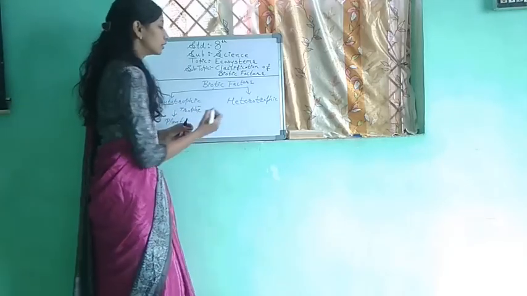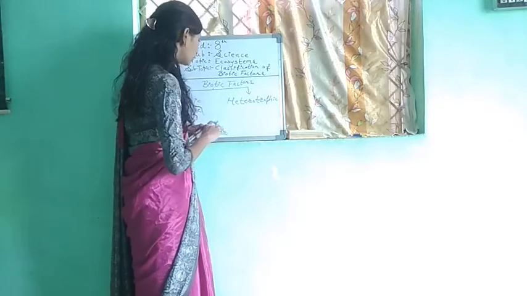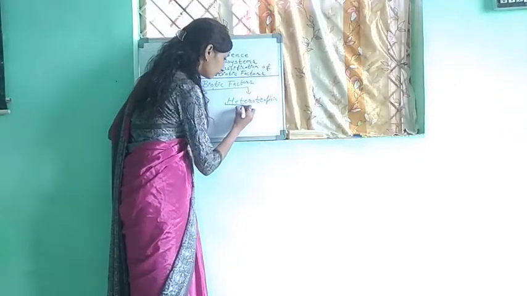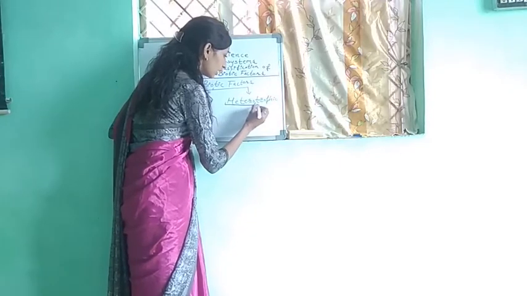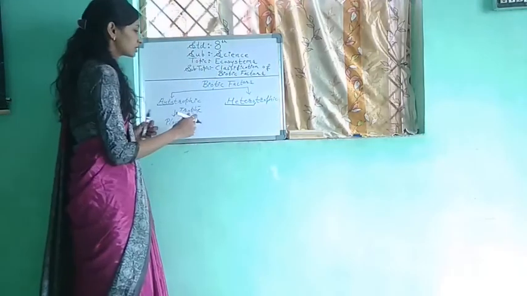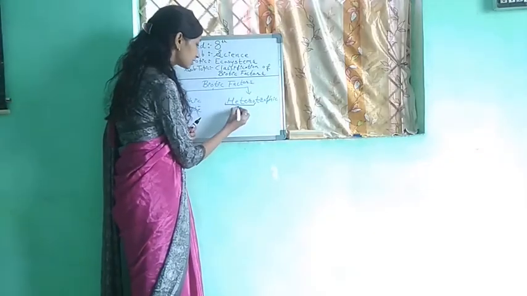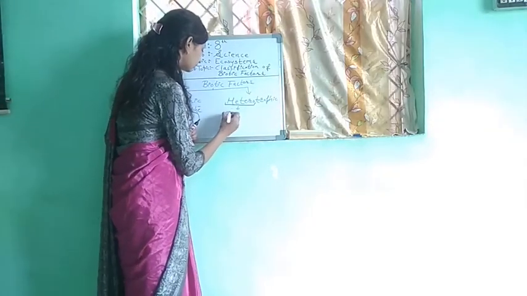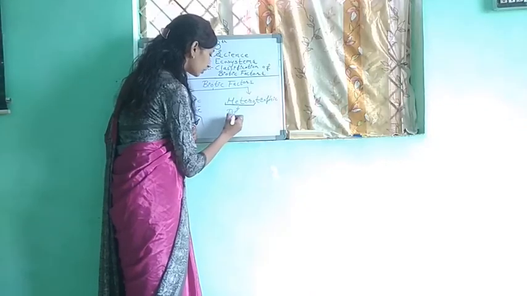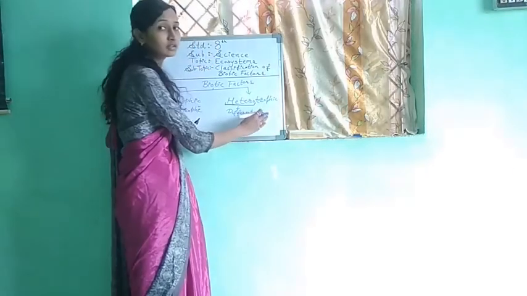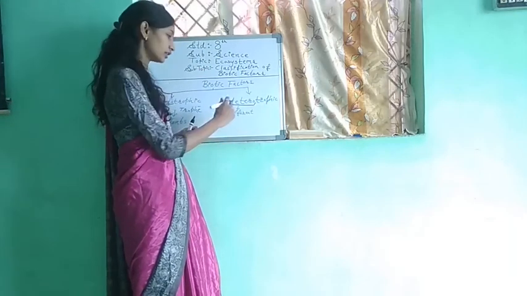Then heterotrophs. Here also this word comprises of two different words, hetero, and as here trophy was there, here also trophy, and this hetero means different. And we have already seen that trophy means food or nourishment.